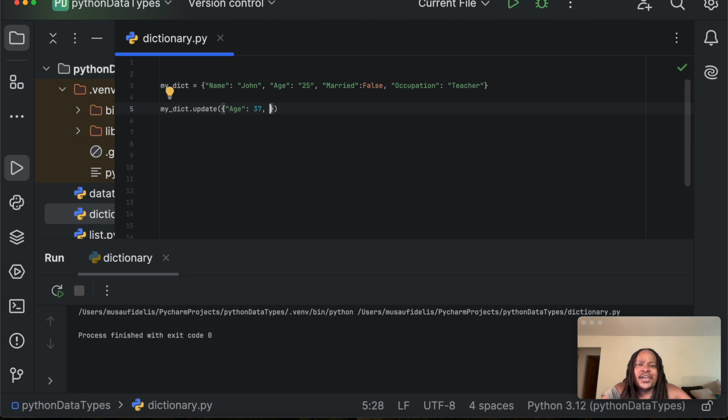And then we also wanted to give John a salary so he can buy potatoes, and he can eat potatoes when he buys them so he can be happy. We are going to give him a salary, so we write salary here, and the salary we are going to give John is $150,000.